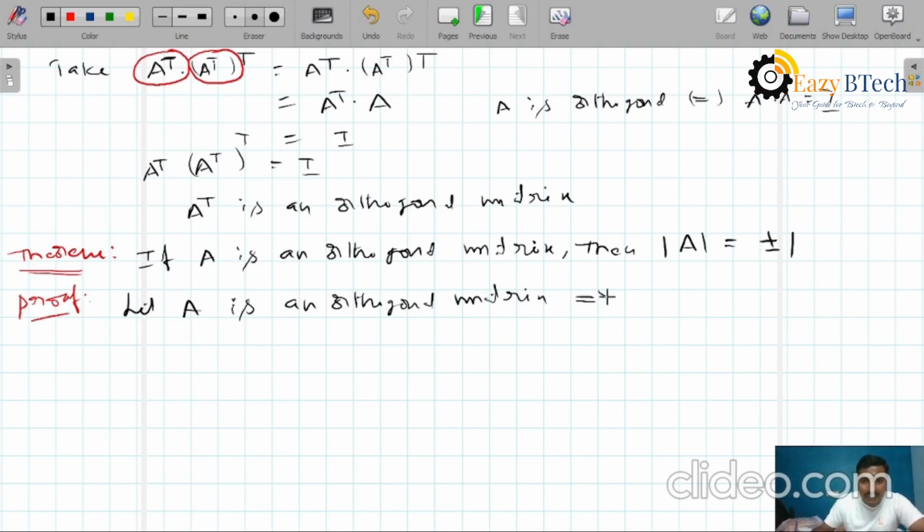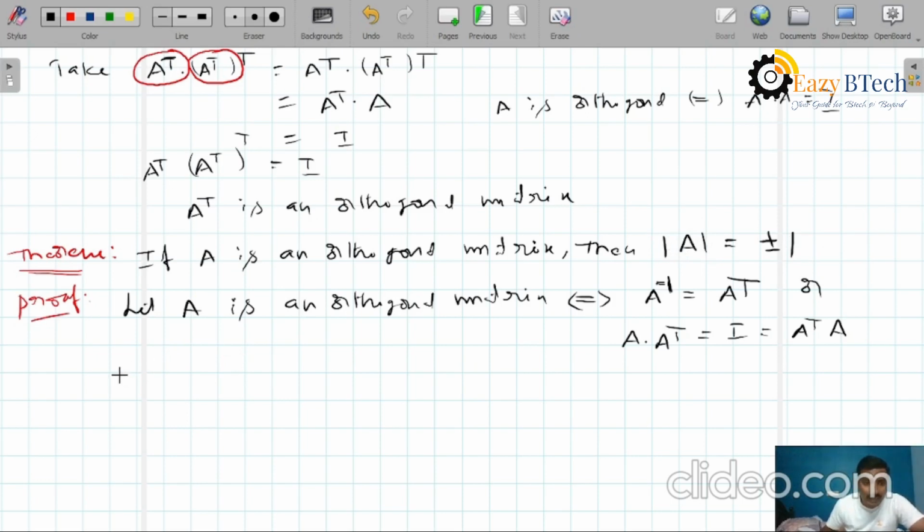Then according to the definition, A transpose equals A inverse, or A into A transpose equals identity, or A transpose into A equals identity. If A is an orthogonal matrix, we can use these equations. Now we have to prove that the determinant of an orthogonal matrix equals plus or minus 1.